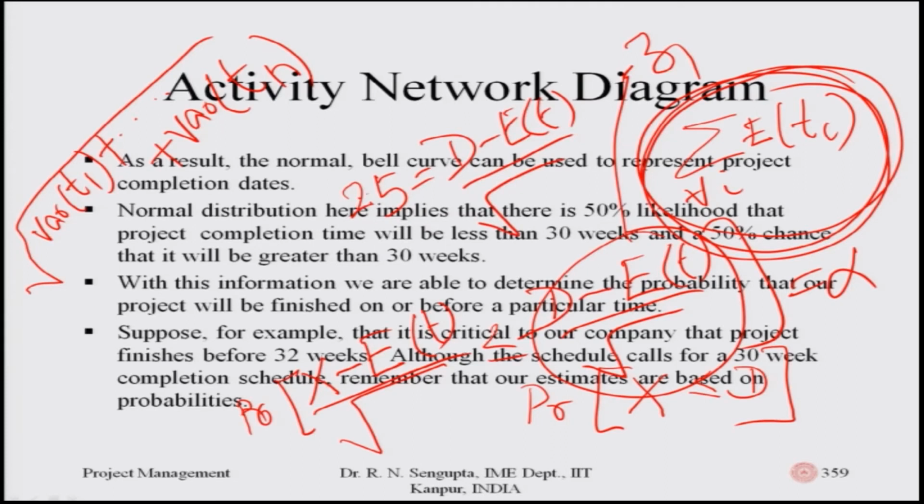So, 2.5 would now be multiplied by the square root of the sum of the variances, which is a known term, and I take E t onto the left hand side, it becomes plus. So, the only unknown in this whole equation, which I am now going to highlight, is d. So, d is basically 2.5, or whatever the value is, multiplied by the square root of the sum of the variances plus the expected value of the sum of the expected values of the critical paths. I find out d.